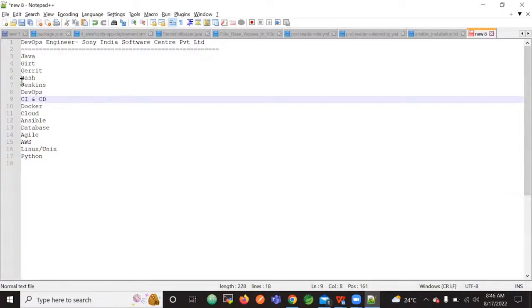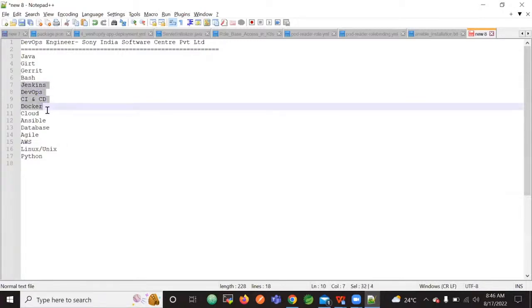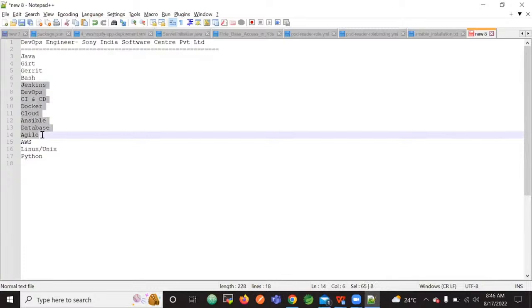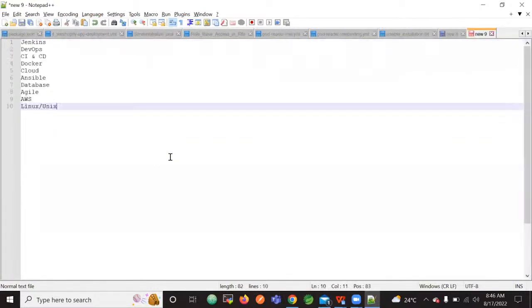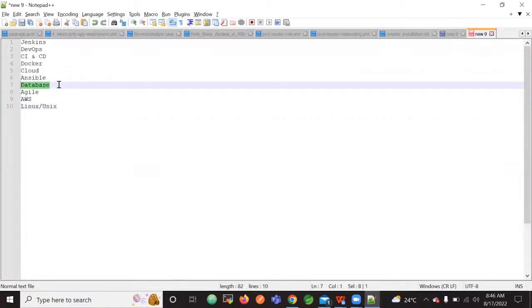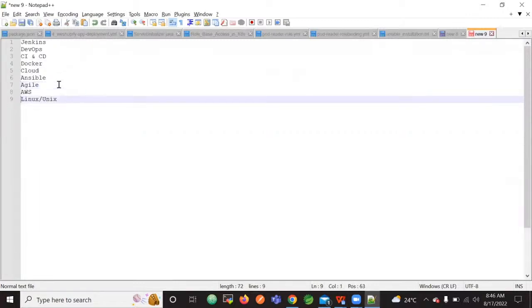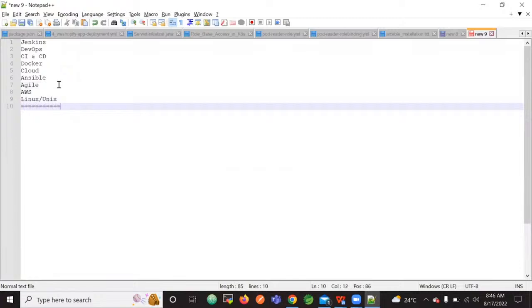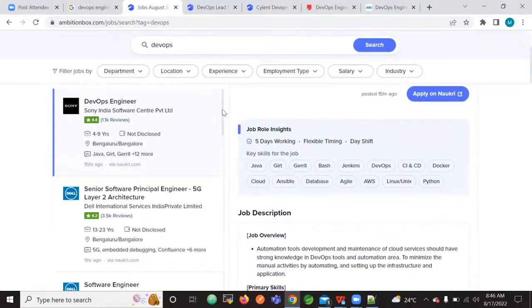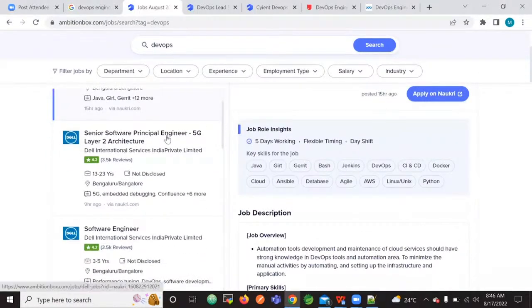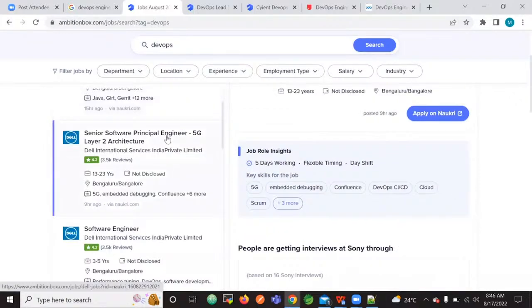In this skill set, we can see Jenkins, DevOps, CI/CD, Docker, Cloud, Ansible, Agile, AWS, Linux. Let me copy it and take it in a separate text pad. Now let us look at the other job opportunity. What is that? Senior Software Principal Engineer, 5G Layer 2 Architecture.